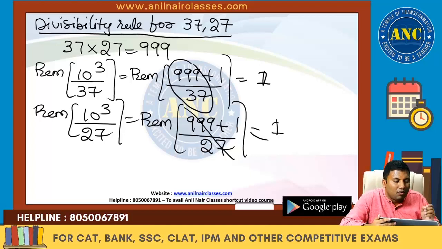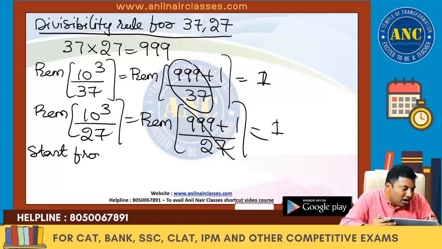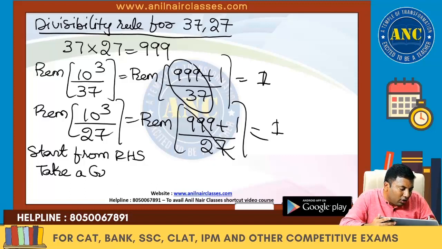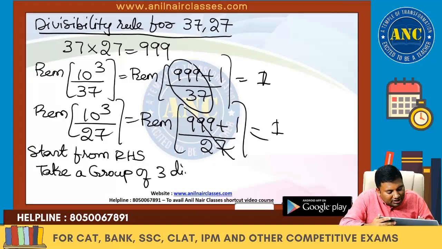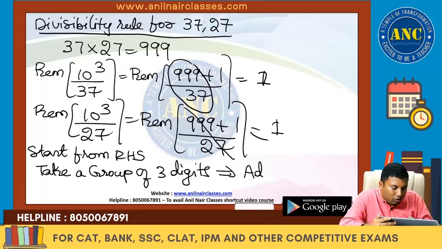So what is the divisibility rule for 37 and 27? Start from the right-hand side, take a group of 3 digits, and because it is 1, add them.